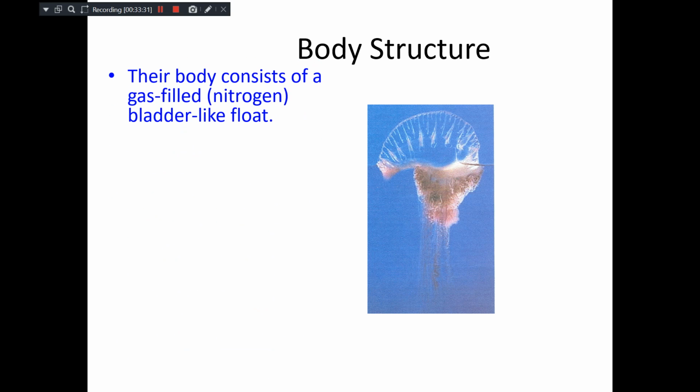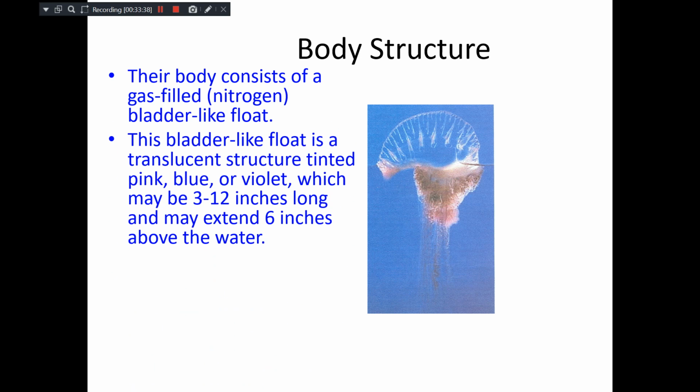Their body consists of a gas-filled bladder, a nitrogen-filled float, and this bladder-like float is very translucent, semi-transparent, usually pink, blue, or violet, 3 to 12 inches long, and it may be even up to 6 inches above the water.